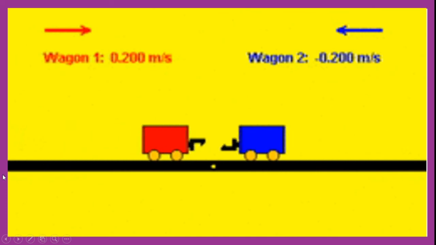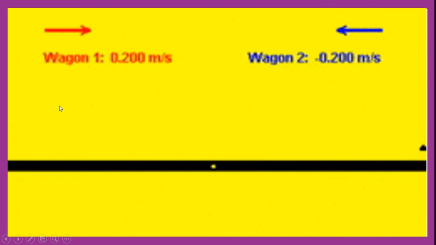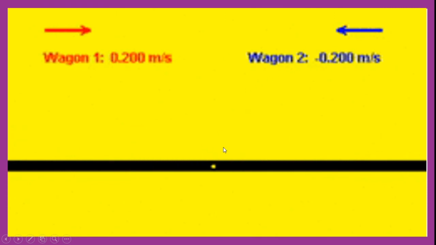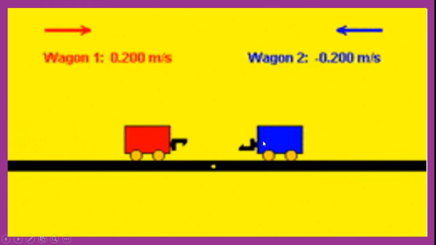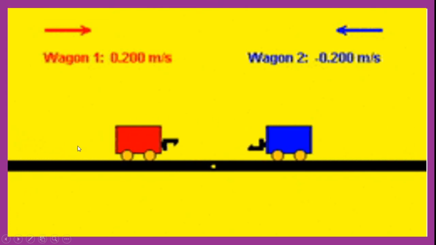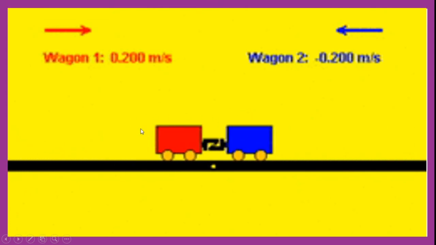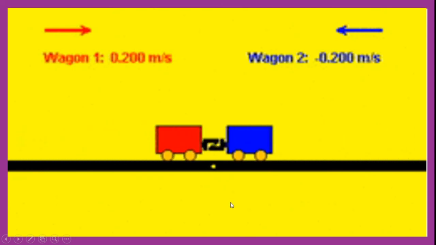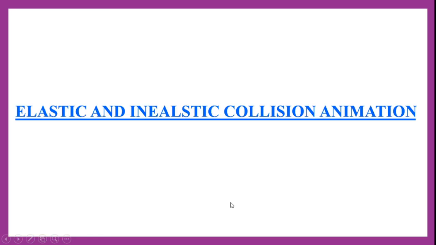Let us see one more example. Here, wagon 1 and wagon 2 are coming near to one another. When the collision happens, both come to rest. That means both have become one entity, and kinetic energy has changed. So this is also an example of inelastic collision.